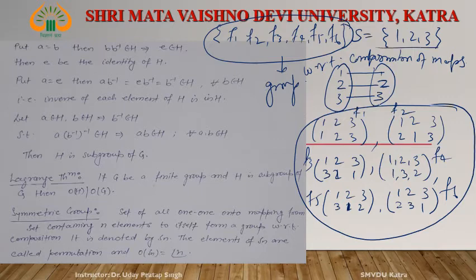And what is the order of such maps? How many elements here? 3. Then the order of such type of element is factorial 3, right? Now see the definition.